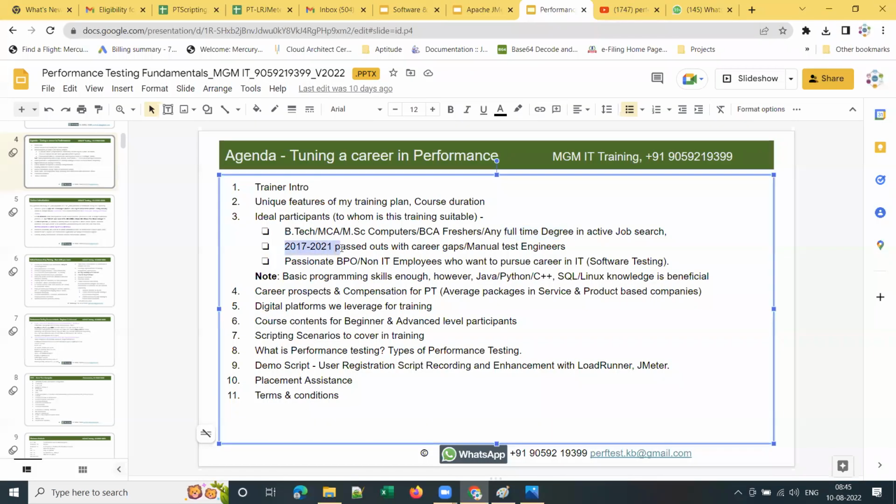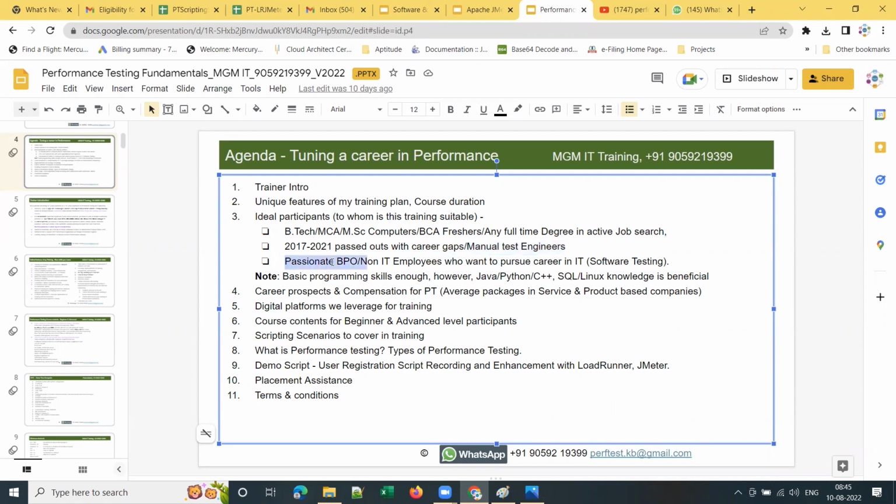And it's most ideal for 2017 to 2021 pass-outs with career gaps, those who did not do any job. Most of the people I get are preparing for competitive exams like bank exams, RRB, and groups, right? So this training is suitable for them. And those who are working in manual testing, this training is also most suitable for them, because they already have a good foundation.